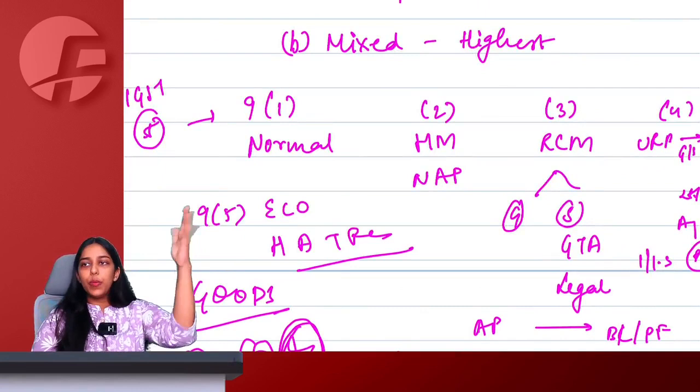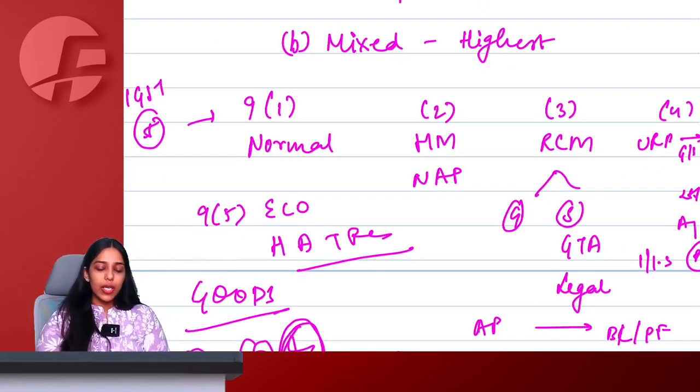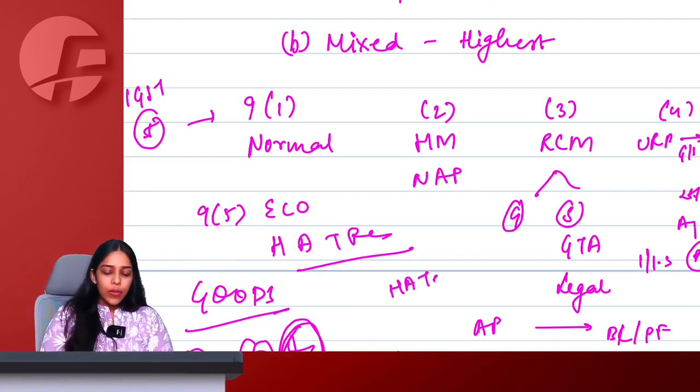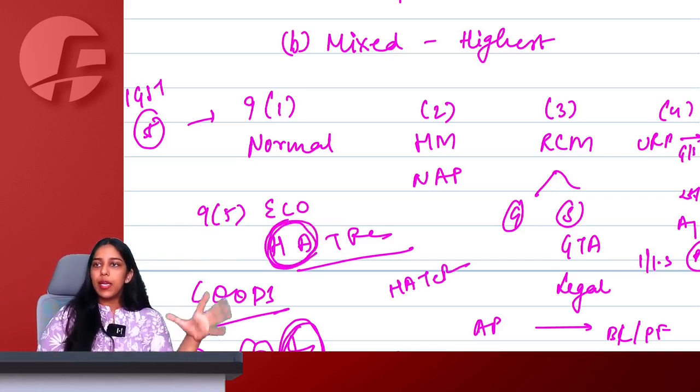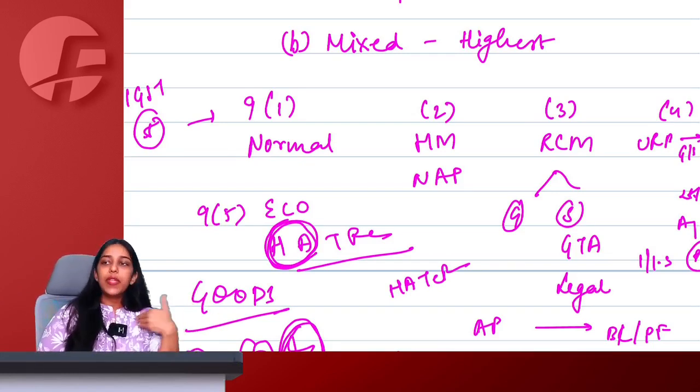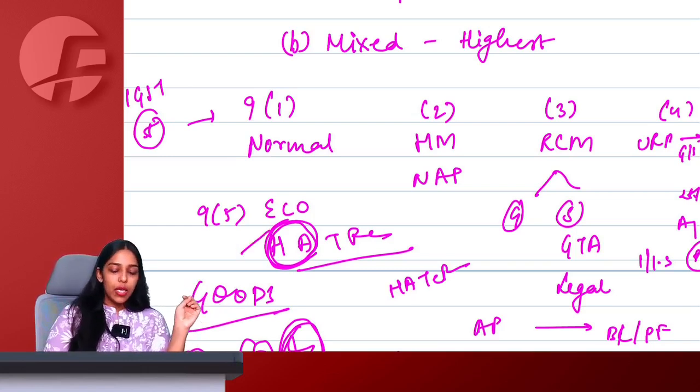A supplier to be liable, a recipient to be liable, or you can remember it as hater also. So 4 services: housekeeping, accommodation. If original supplier is liable, let original supplier be liable. If original supplier is not liable, then the e-commerce operator is going to collect tax and pay under section 9.5 from the recipient for housekeeping and accommodation.